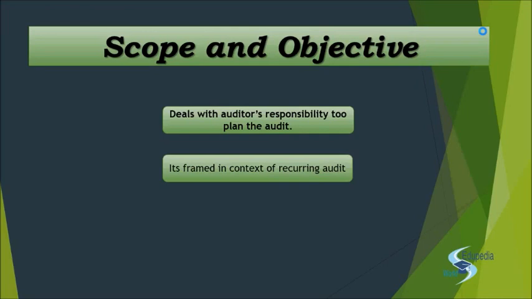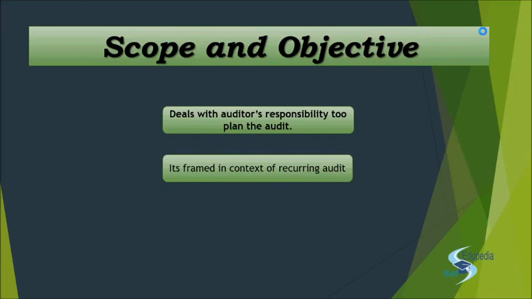Remember, we had dealt with the concept of recurring audit in SA 210, and again in SA 220 we covered the concept of recurring audit, where we talked about the acceptance and continuation of the client. So this SA, SA 300, basically deals with only that part of the audit. If this is a continuing client, you have already performed an engagement for this client in the previous year, and you are again continuing. The client has decided that they will continue you as the auditor, and you have been reappointed as an auditor in the firm. So in that context, what is the planning that you will get into?